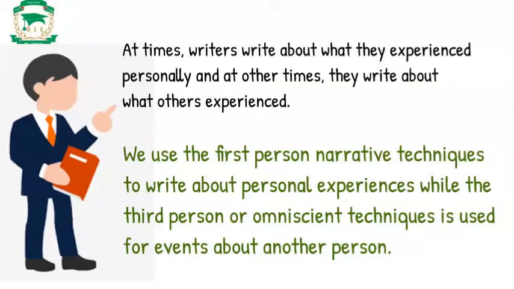Here, the writer assumes that he is all-knowing. The writer writes as if he were there when all the events happened from point to point without missing any words. So this is what's referred to as the omniscient writing technique.